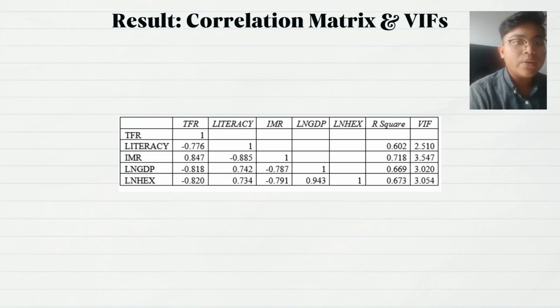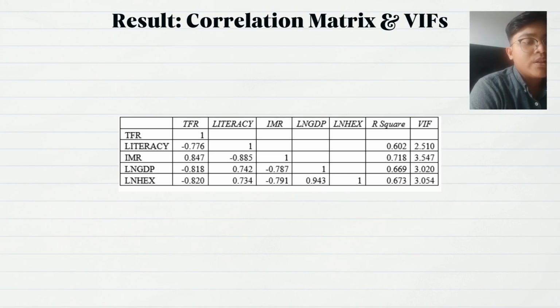TFR is highly correlated with literacy, IMR, non-GDP, and non-HEX, with values of negative 0.78, 0.85, negative 0.82, and negative 0.82 respectively. This shows that TFR with each of these independent variables is strongly correlated and dependent on each other in a negative way for literacy, non-GDP, and non-HEX, and in a positive way for IMR. Negative correlations indicate that any increase in those explanatory variables will result in a decrease in TFR and vice versa.